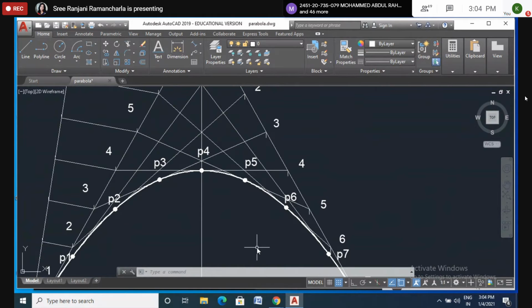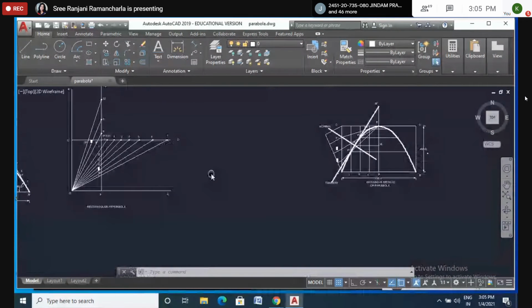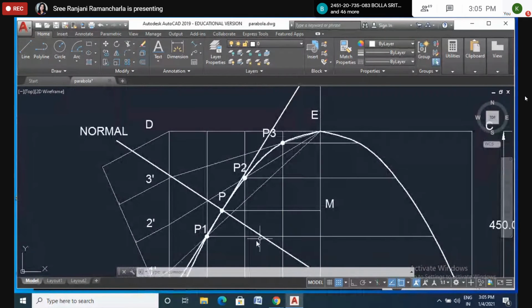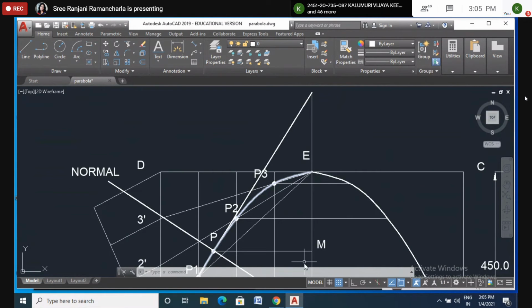Please, all of you, draw the normal and tangent as in the rectangular method. How did we do it in the rectangular method? Select a point, join it to the center, and name it M. Then measure EM, and measure the same length again: M dash E is equal to EM.